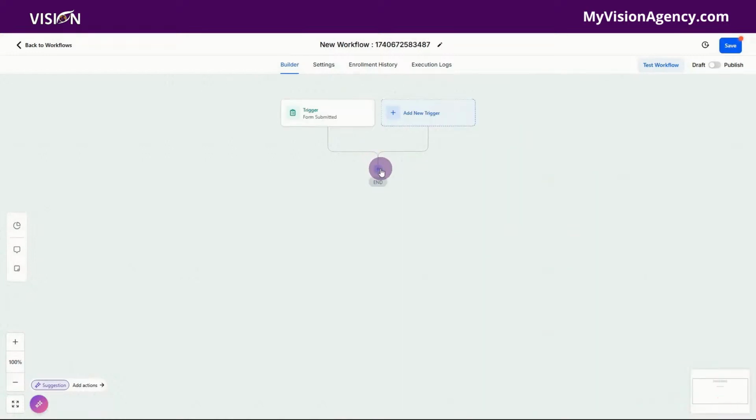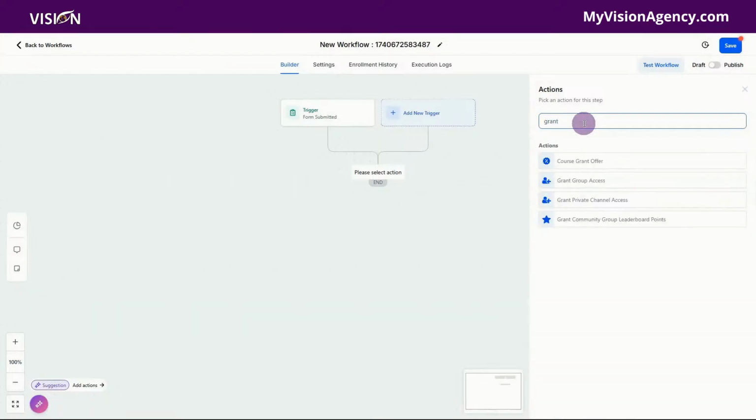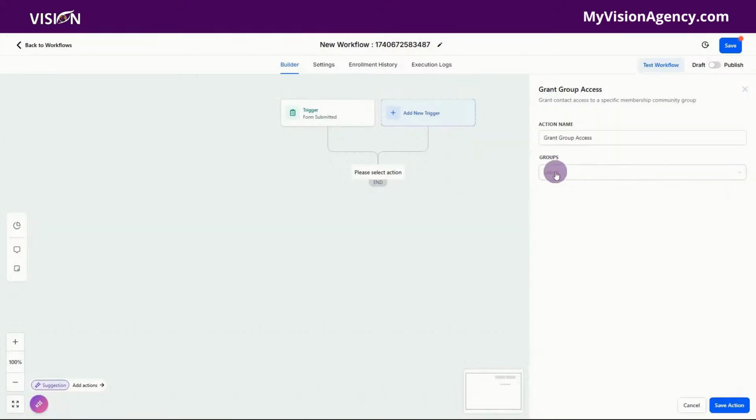Save trigger. The next thing that we want to do is we could send them an email and say, click here to register your account for the community. But we already told them that filling out that form is registering them. So what we want to do is grant access to our community or group in here.